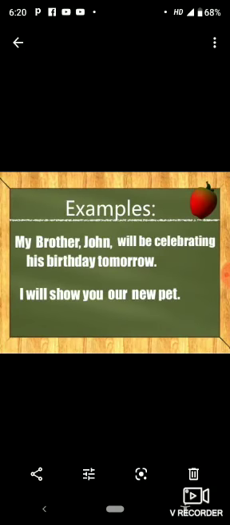For example, my brother John will be celebrating his birthday tomorrow. I will show you our new pet. In both these sentences, possessiveness is shown. My brother refers to my own brother. Our new pet refers to the belongingness of the pet.